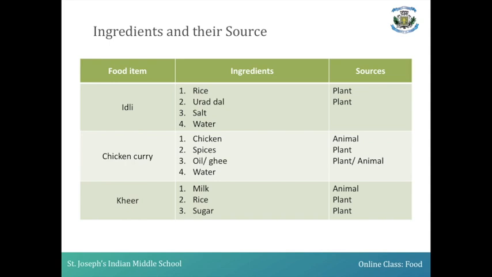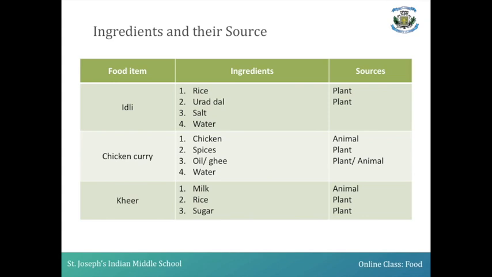If you take up the next food item, chicken curry, to prepare this the ingredients required are chicken, spices, oil or ghee, and water. What are the sources for these ingredients? For chicken, it is the animal source. Spices, it is a plant source. Oil, we extract it from the plant. What about ghee? Ghee is an animal source.